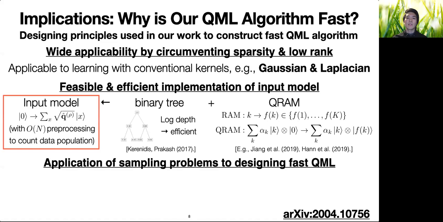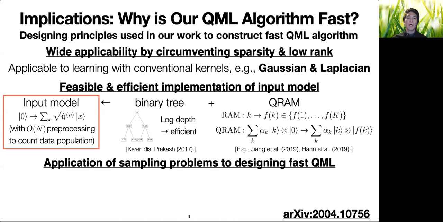Secondly, rather than just assuming the data input model without discussing its implementation, our analysis explicitly clarifies technologies required for implementation. In particular, we argue that our input model is implementable feasibly and efficiently by using a binary tree data structure combined with quantum random access memory, or QRAM for short.